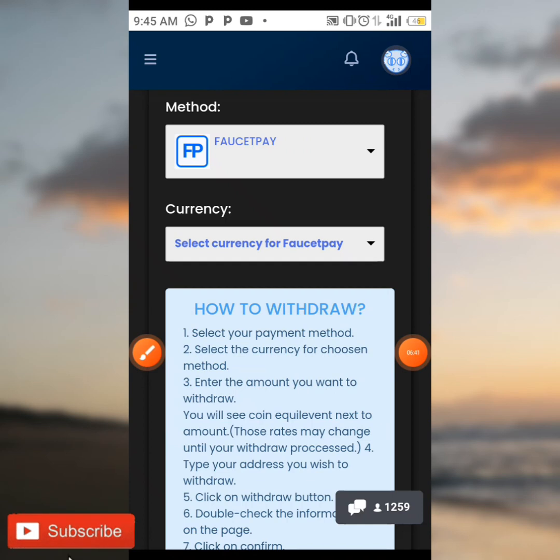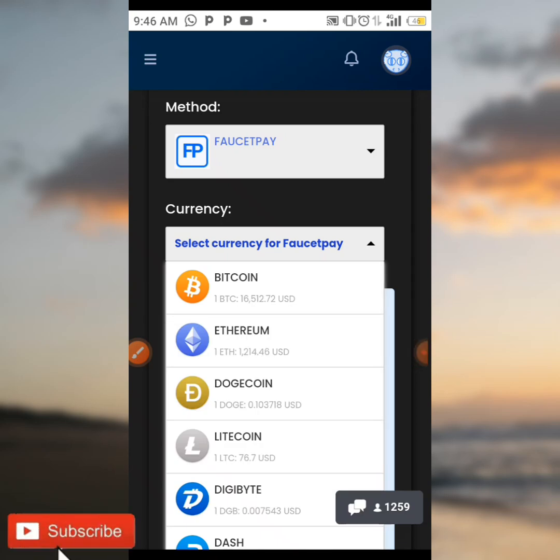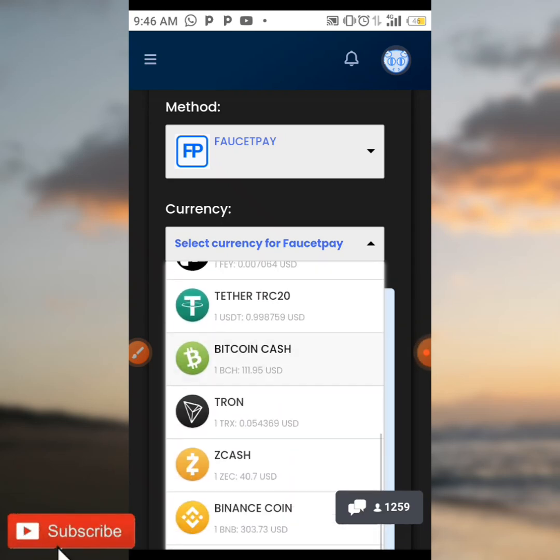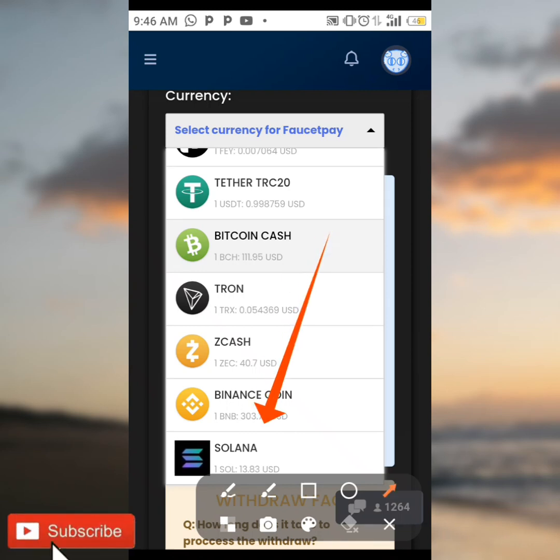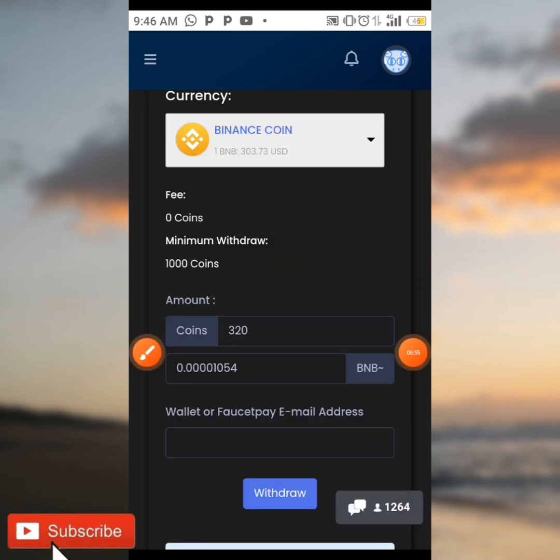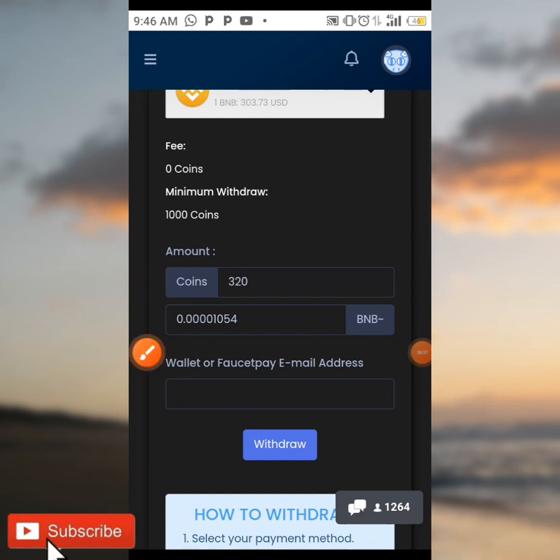Now, when you tap on faucetpay, you're going to be seeing where it is written select currency for faucetpay. And for the purpose of this video, like I said, I'm going to be showing you how to earn BNB. So all you need to do is tap on Binance Coin, which is over here. And when you click on Binance Coin, as you can see over here, the minimum for withdrawal on this site is 1,000 coins.